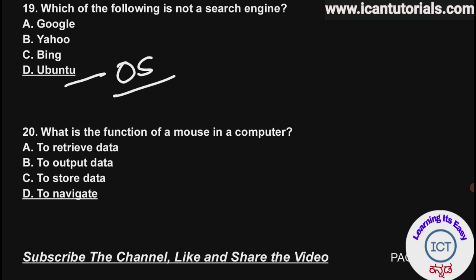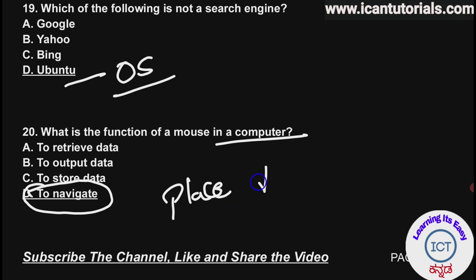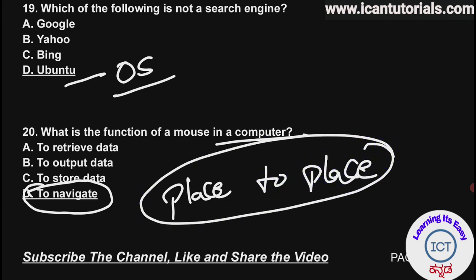And the last question of today's video is, what is the function of the mouse in a computer? The main function of the mouse in a computer is to navigate, which means to take the cursor from one place to another place. This is the right answer for the function of the mouse.